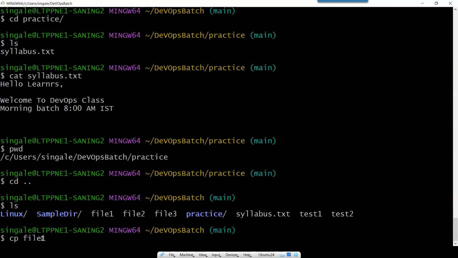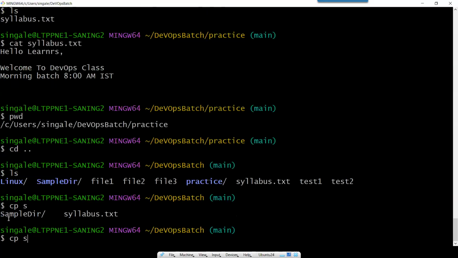So with this autocomplete feature, if I type f and press tab, it will show you only this path because these are the three files, and then you have to manually type one. But in case it is a unique name, let's say yes is the only unique name here, I just type cp yes and press tab.